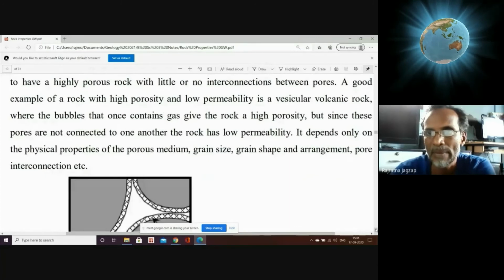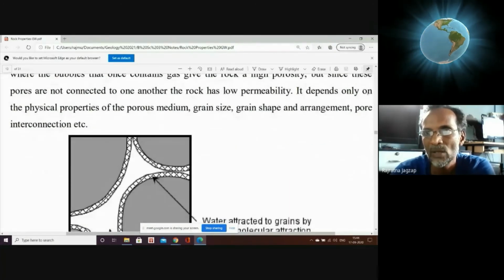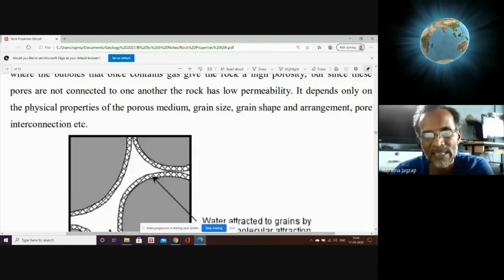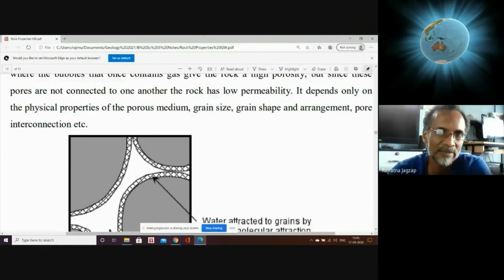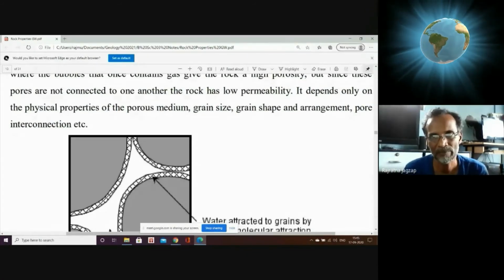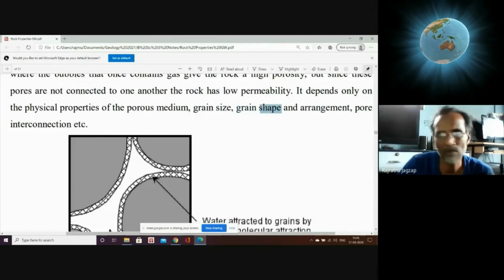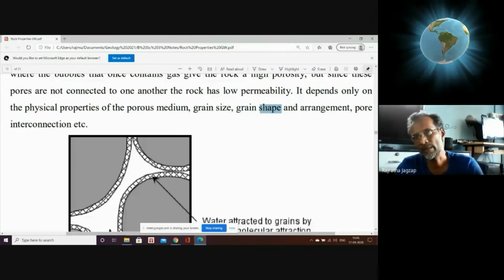See, permeability, they further elaborate that permeability depends only on the physical properties of porous medium, that is grain size. If the grain size is more, more is the porosity, more is the permeability. If the grain size is less, fine grained, more is porosity, but less is the permeability. If the grain shape is rounded, then more is the permeability. If the grain shape is angular, less is the permeability.